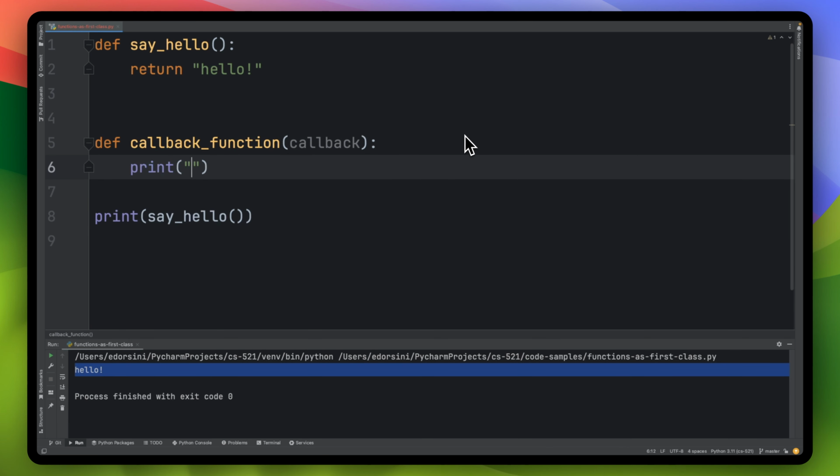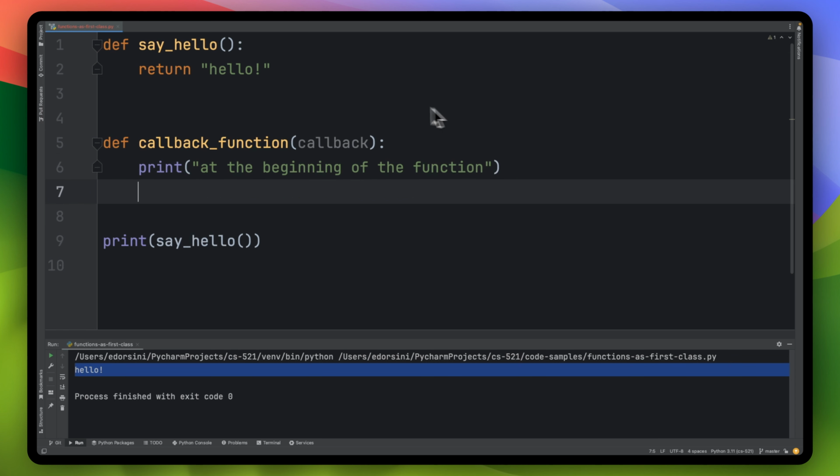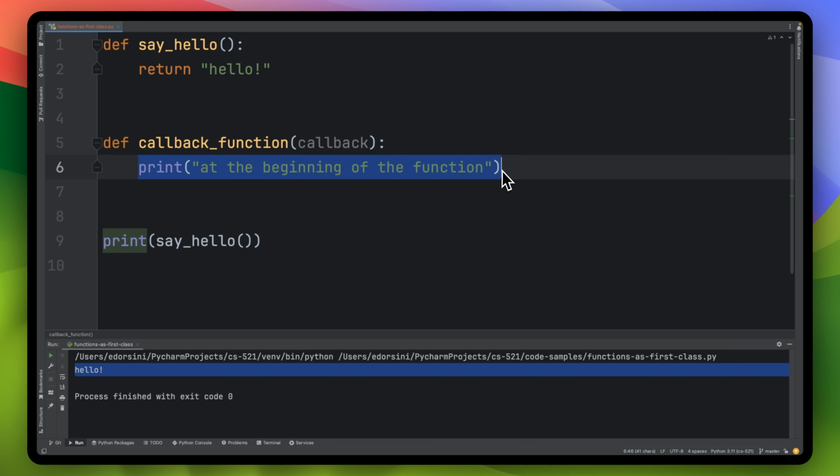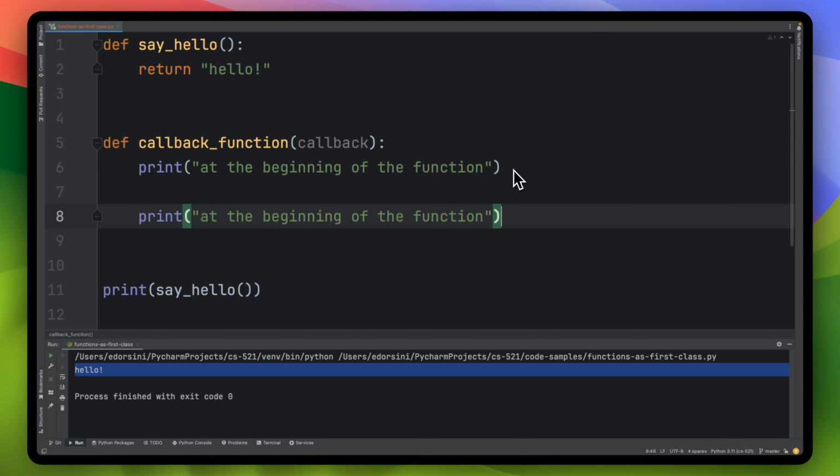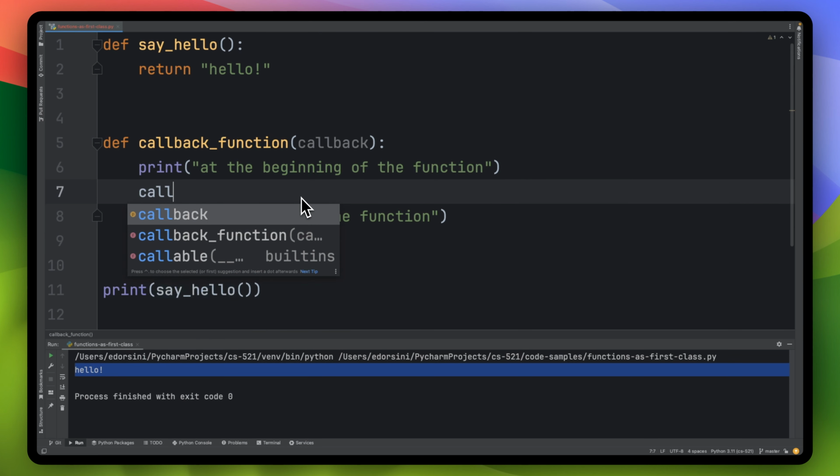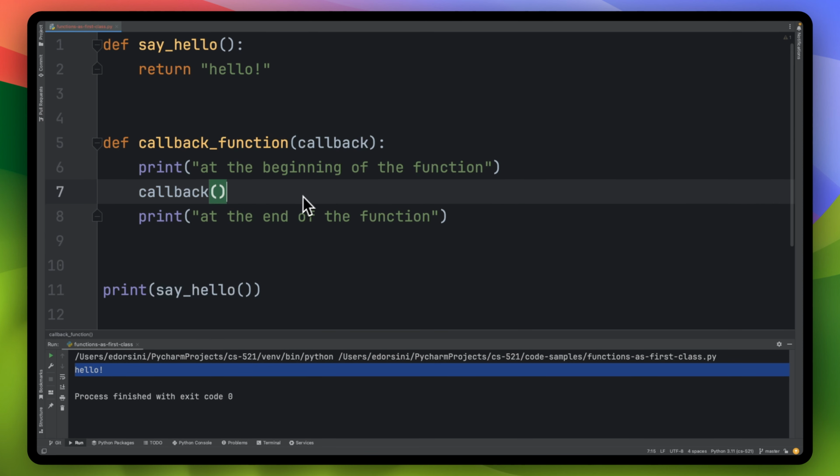Let's just print something first at the beginning of the function. And then I'm going to say at the end of the function, just so that we could be super clear what's happening, end of the function. And here we're going to say callback, go ahead and call yourself.